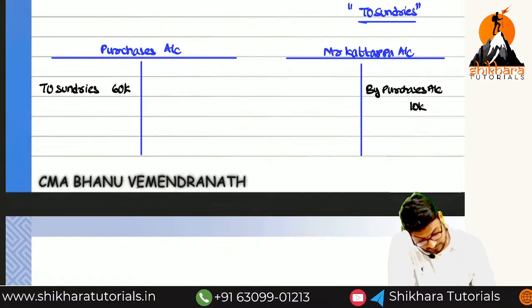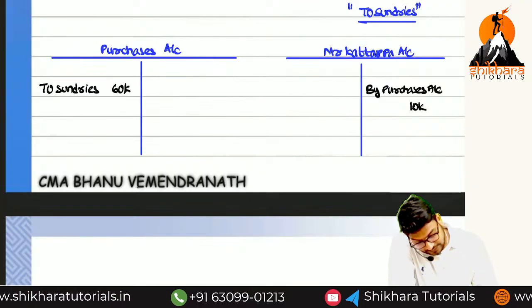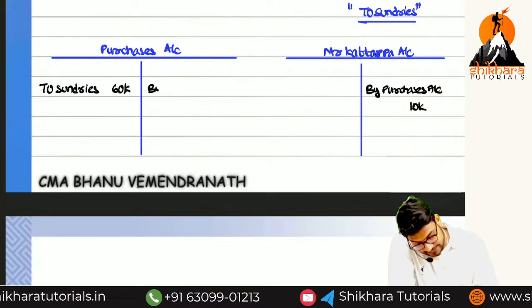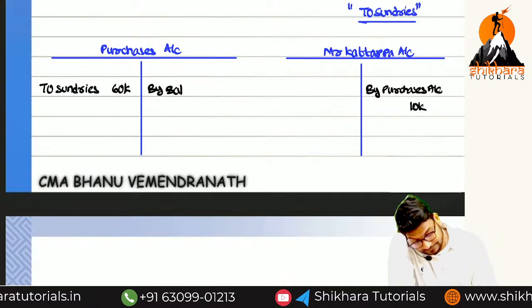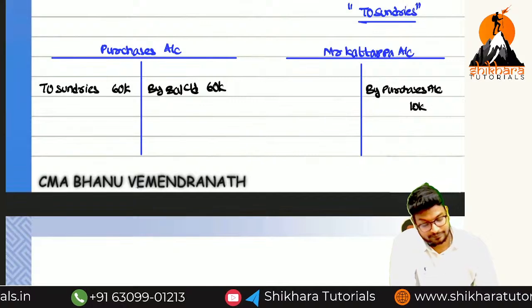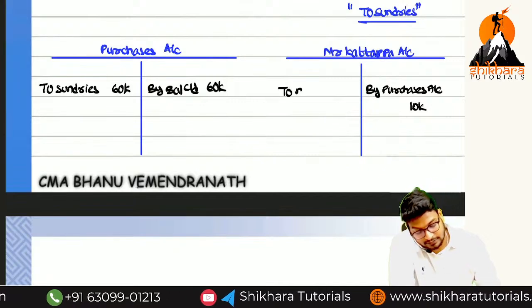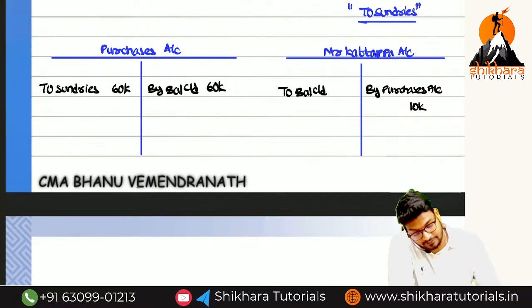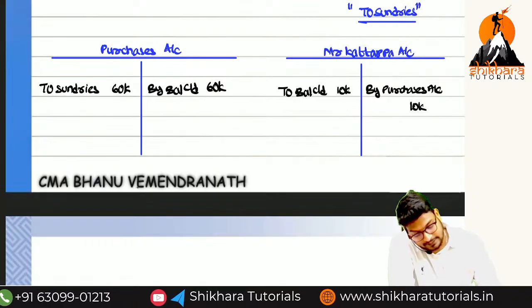Now what we need to write, ma, now here? By balance carried on. How much, ma? 60,000. Now here what we need to write, ma? To balance carried on. How much? 10,000.